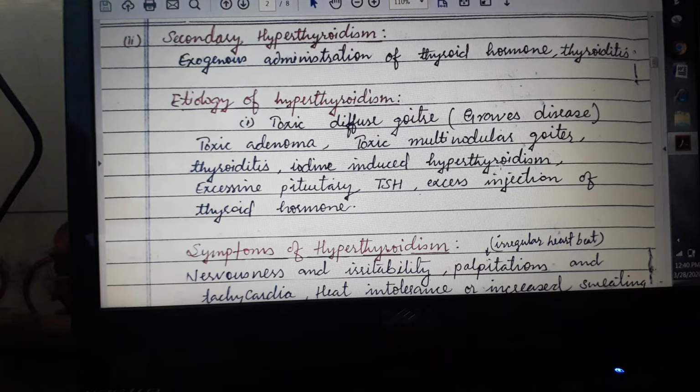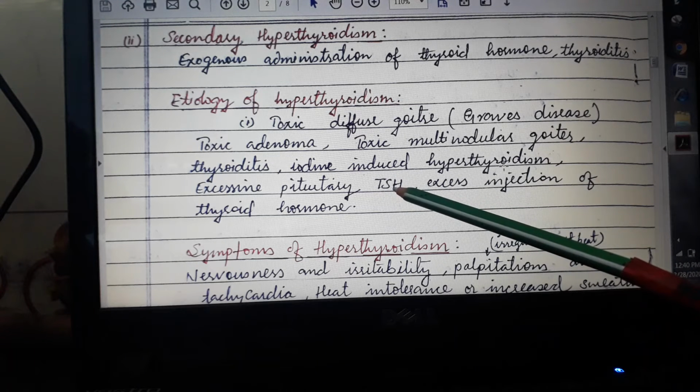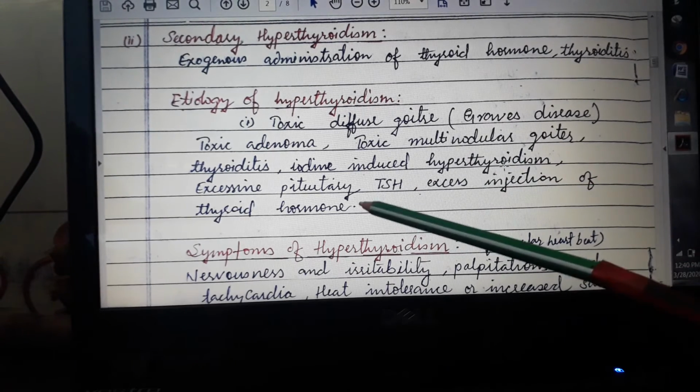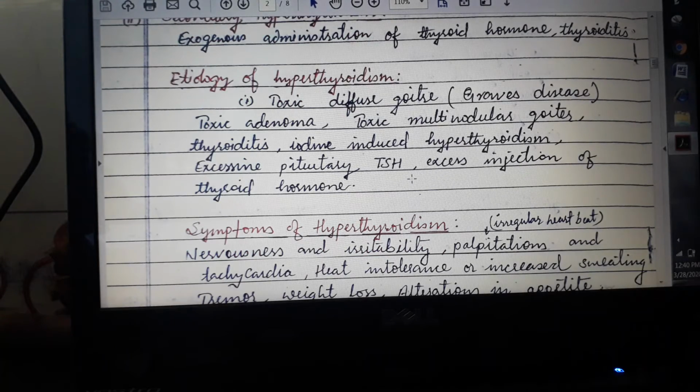Then iodine-induced hyperthyroidism. Even if we have more iodine, it also leads to hyperthyroidism, because iodine is the primary requirement for the synthesis of thyroid hormones. So the more the iodine, the more the hormones will be synthesized. Then, if the pituitary gland is releasing excess thyroid stimulating hormone, it stimulates the thyroid to produce more thyroid hormone. Then excess injection of thyroid hormones. If you take an injection of thyroid hormone, it also causes more thyroid hormone and leads to hyperthyroidism.